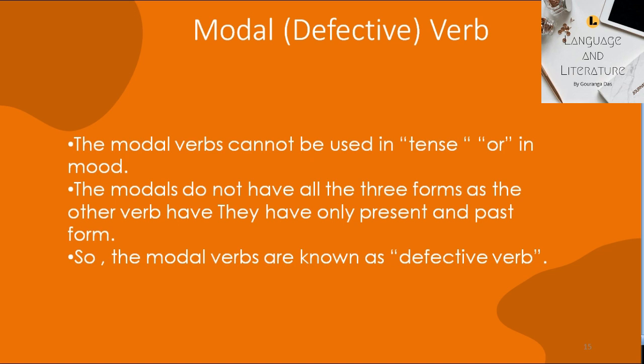The modal auxiliaries do not have all the 3 forms: present, past, and past participle like the primary auxiliaries. They do not take the es form or s form. These auxiliaries don't take ing form. Considering these facts, we may call the modal auxiliaries as defective verbs. But whatever defect the modal auxiliaries may have, they are indispensable to express the following expressions of our mind.